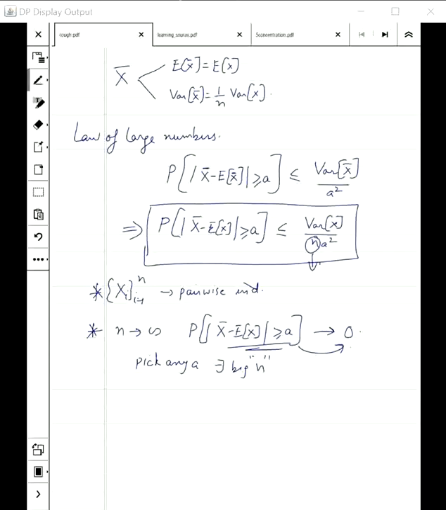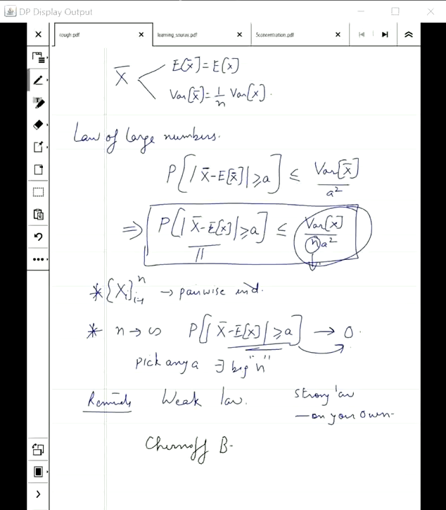Just a reminder again, this is the weak law, and you can read about the strong law. In the next class, we will see a similar kind of theorem, but it will be much tighter. The parameters will be much better, but x will have some restrictions on it. This is called the Chernoff bound. Because of the way in which it is derived and because of the constraints, it is very, very useful in computer science, and we will see an application.